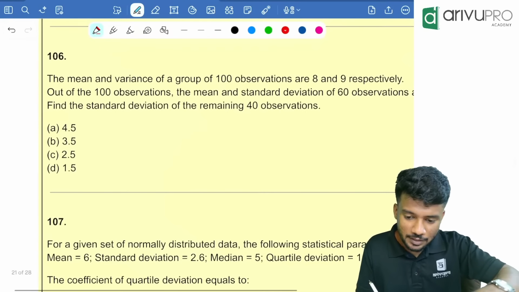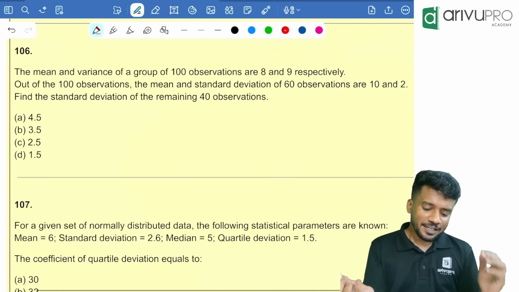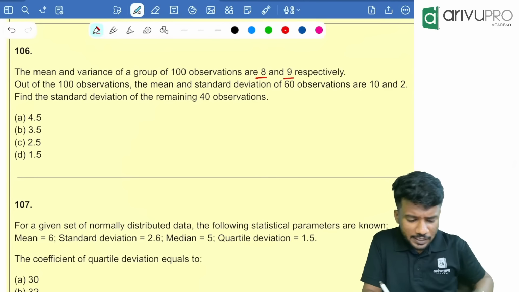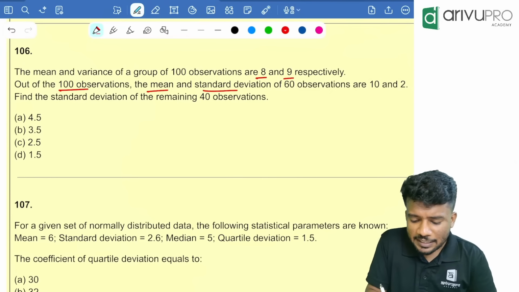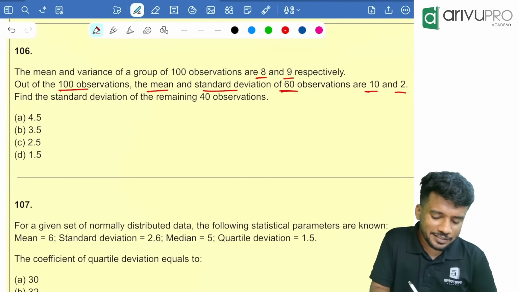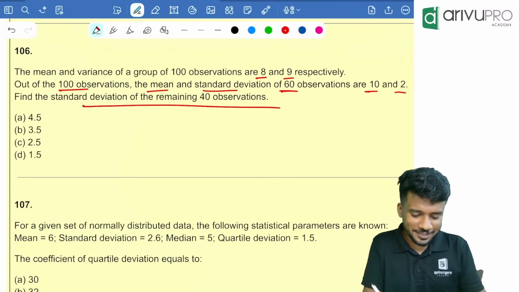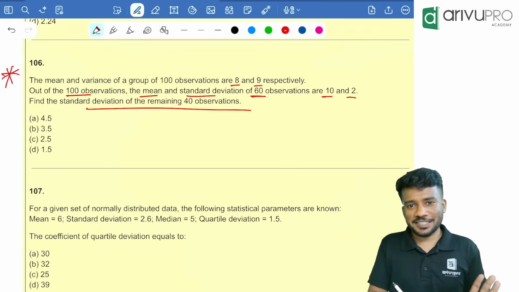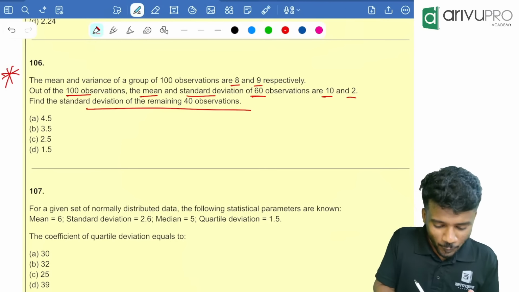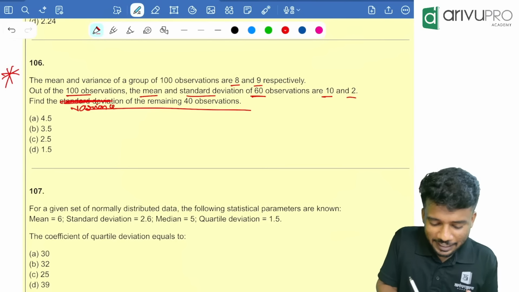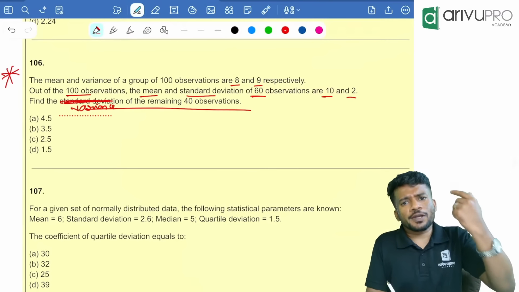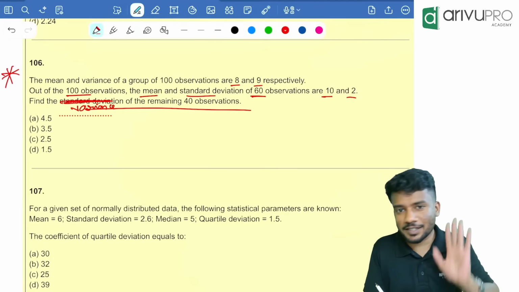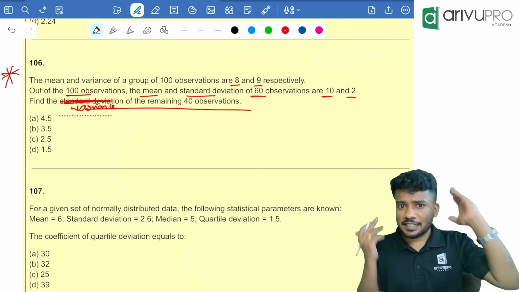Okay, yes, we did the same question already. Mean and variance of a group of 100 observations are 8 and 9 respectively. Out of the 100 observations, the mean and standard deviation of 60 observations are 10 and 2, and the standard deviation of the remaining 40 observations is the question. People, we have done this in class, we have done this in marathon. Anyway, it is a wrong question. The answer won't be directly there. If the question was to find the variance, it would have been a direct answer. You can check the video or try it yourself. You should use the combined standard deviation formula. Okay, please try it yourself. If you want a reference, check our class video.